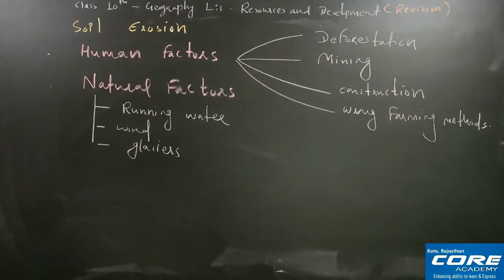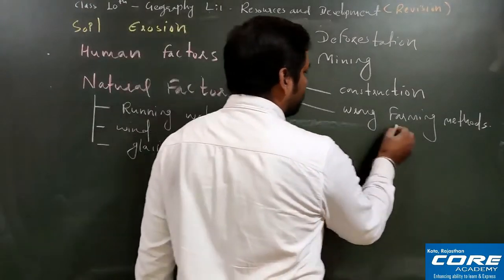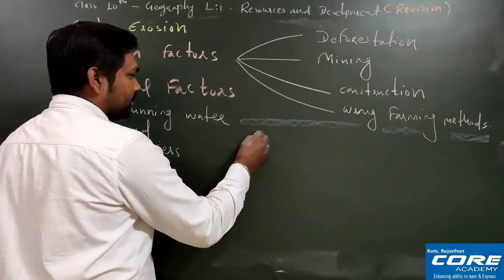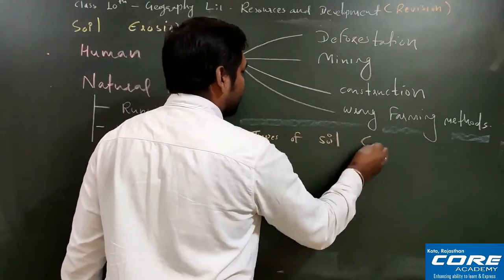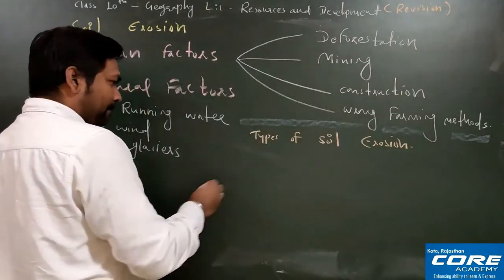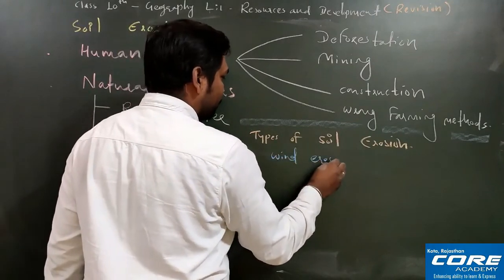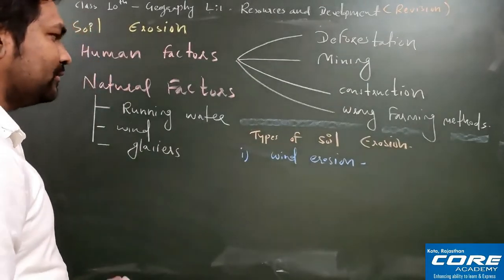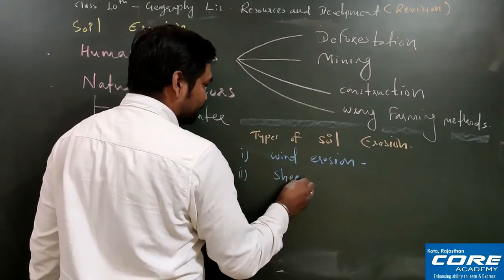Now we will discuss the types of soil erosion. So let's discuss the types of soil erosion. One is called wind erosion. The soil which is getting eroded because of the wind is called wind erosion. Very simple. Now the second one is sheet erosion.